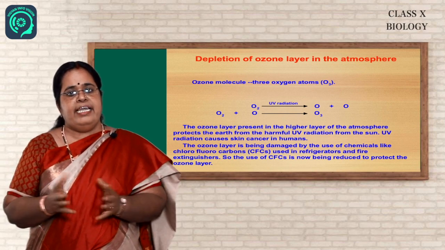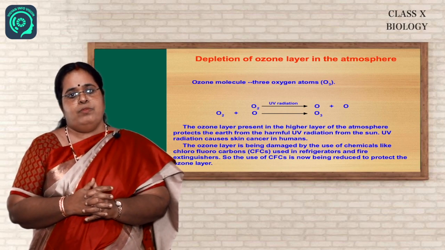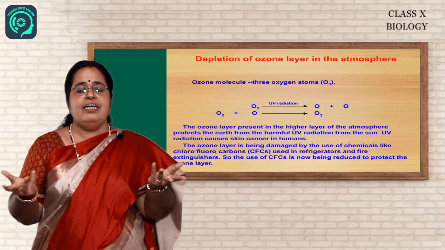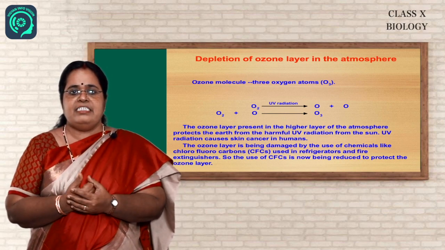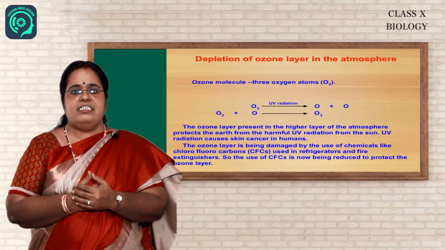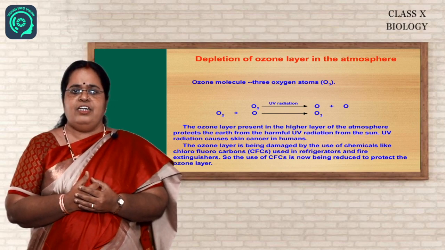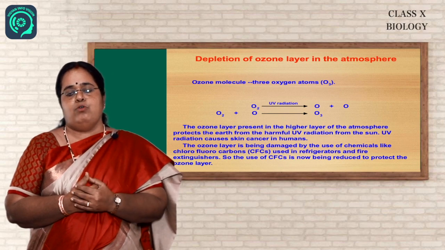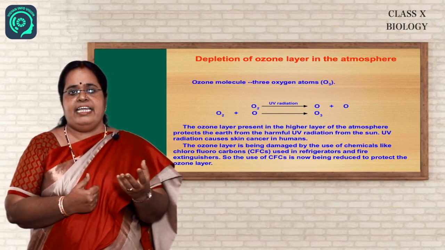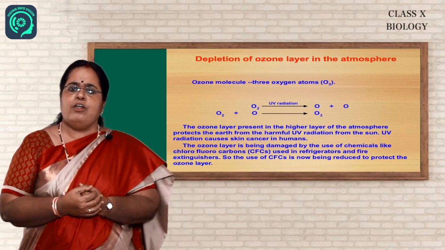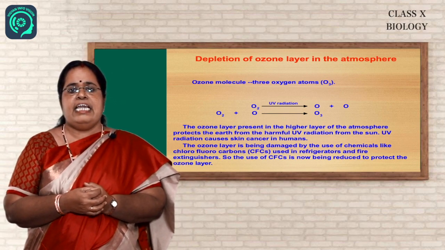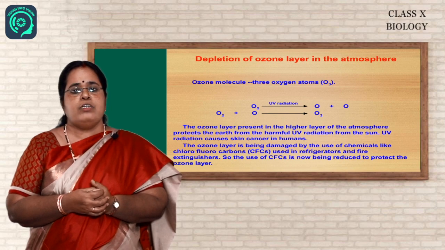But this ozone layer is being depleted now, again because of our activities. The chlorofluorocarbons which are emitted from our refrigerators, fire extinguishers, etc. are depleting and degrading the ozone layer. So what should we do? We can always control the CFC emissions. What is CFC?